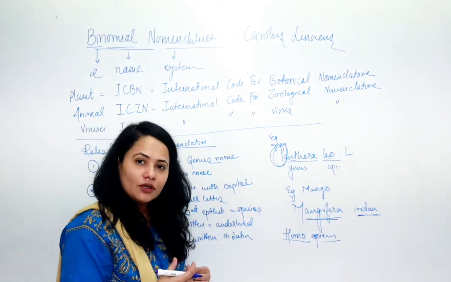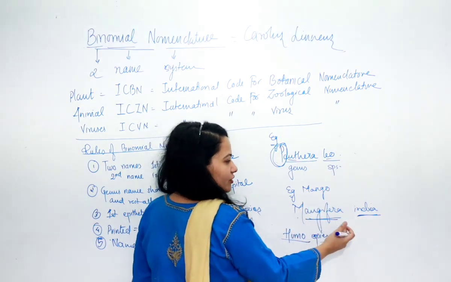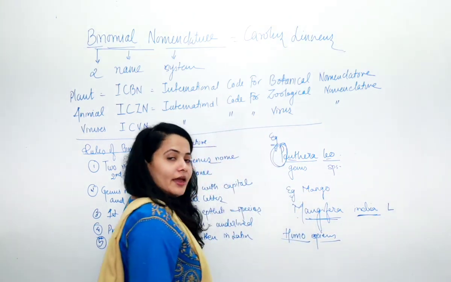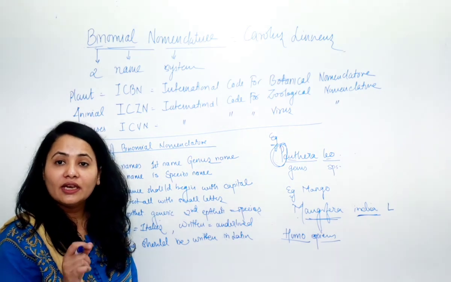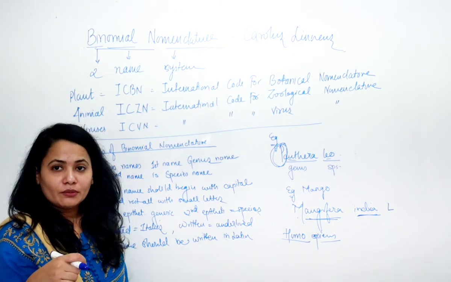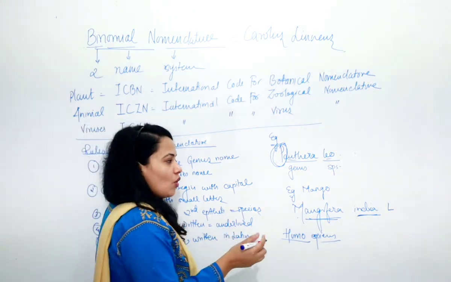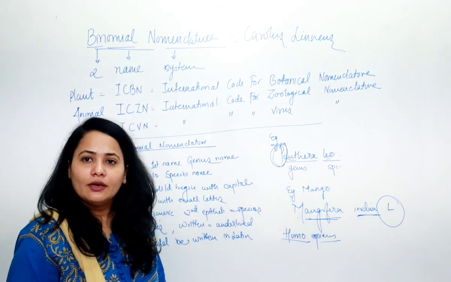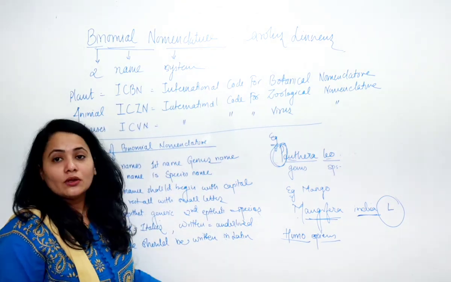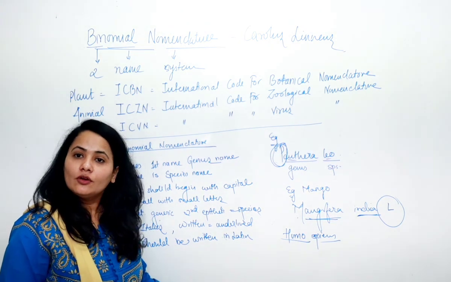Now in some of the names, we write L at the end. Like suppose I am writing Mangifera indica L at the end. What does this L indicate? This L indicates Linnaeus, that we are following the binomial nomenclature or the rules and regulations of Linnaeus. So in order to honor Linnaeus, we are putting L at the end of some of the names. So this is all about the rules and regulations of binomial nomenclature.